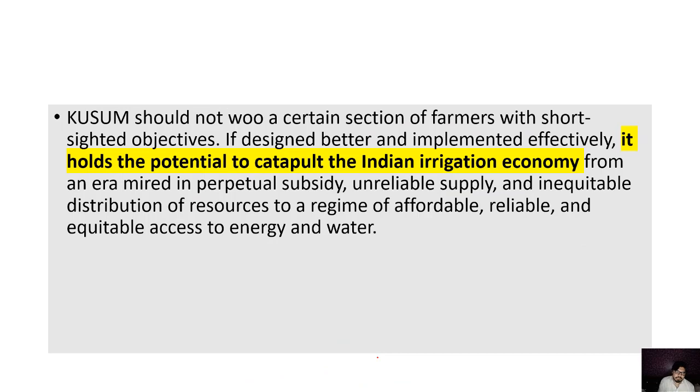This is the ideal way there, and that's why they say that it holds the potential to catapult the Indian irrigation economy from an era mired in perpetual subsidy, unreliable supply, and inequitable distribution of resources, to a regime which we can see now as affordable, reliable and equitable access to energy. So it's the best solution out there. So some changes we need to make here, and this is how we can reduce the existing disparity also.